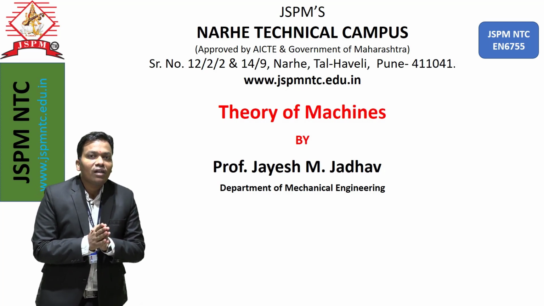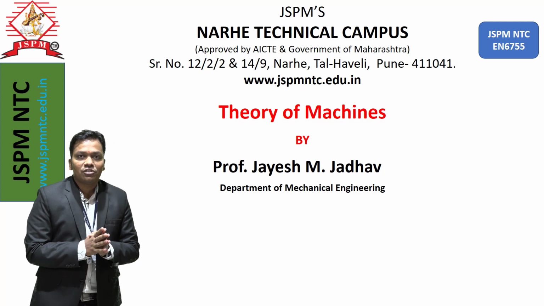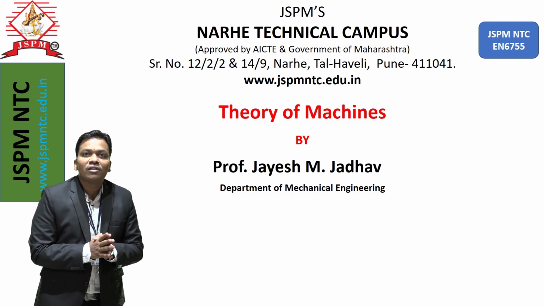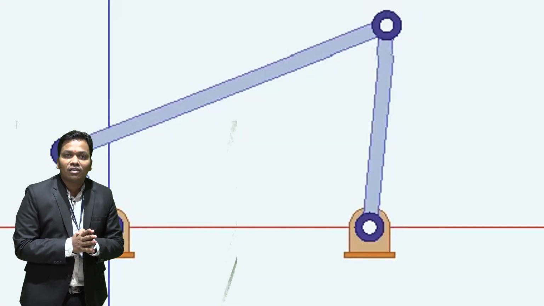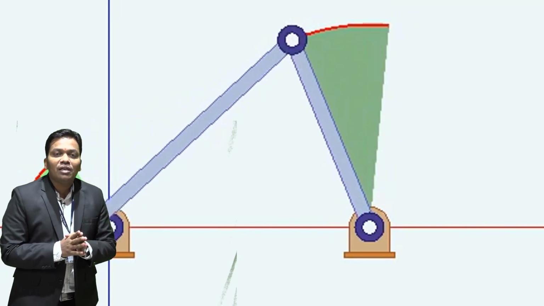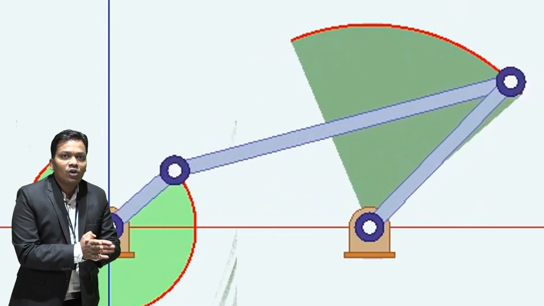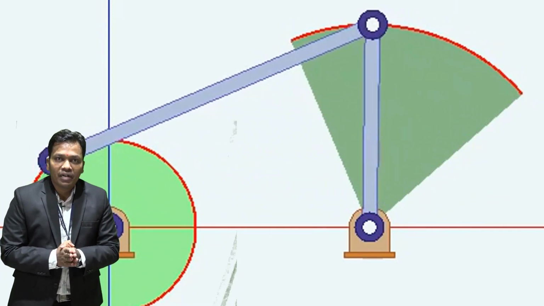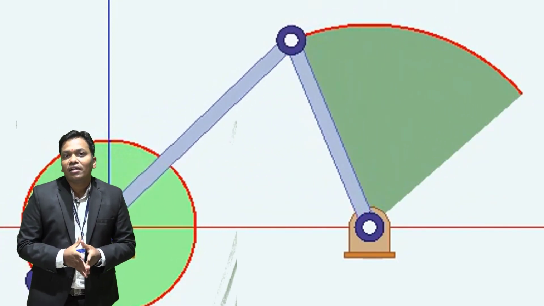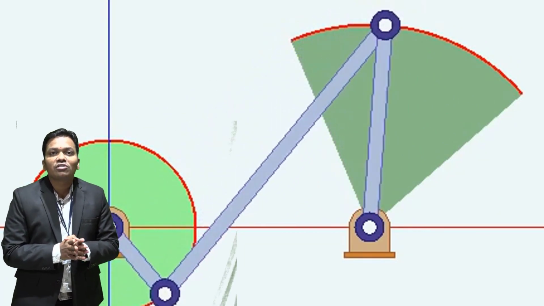So here is another concept, that is kinematics, which is also very important. So what is there in kinematics? Kinematics is nothing but study of relative motion only. So in theory of machines we mainly focus on kinematics. So different terms are there in theory of machines related to this kinematics.